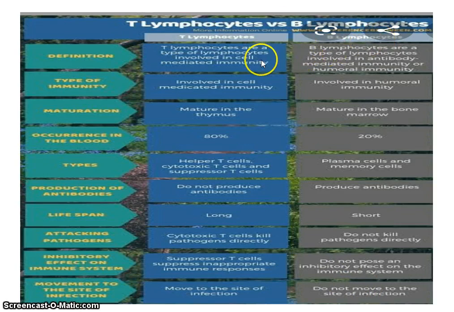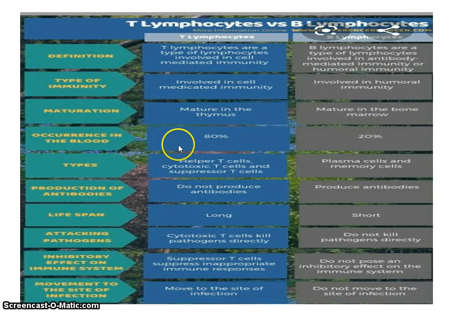In differentiating points we have studied: T lymphocyte is involved in cell mediated immunity, B lymphocyte is involved in humoral immunity. T lymphocyte matures in the thymus, B lymphocyte matures in the bone marrow. A large amount of T lymphocytes are there as compared to B lymphocytes: 80% T lymphocytes and only 20% B lymphocytes.